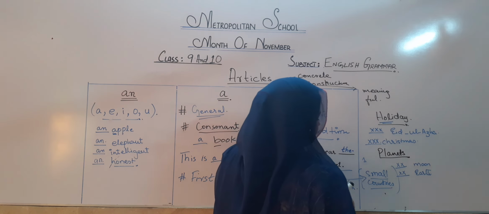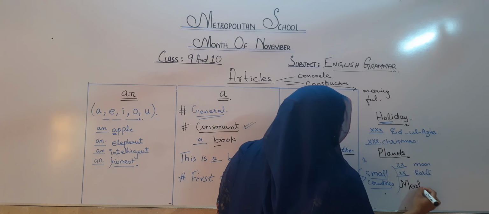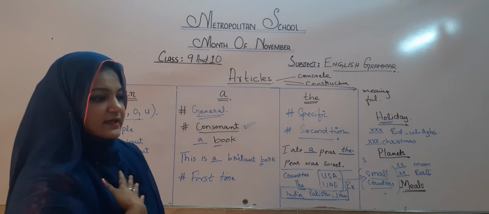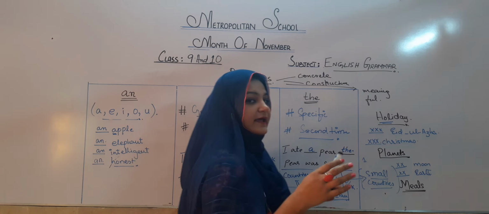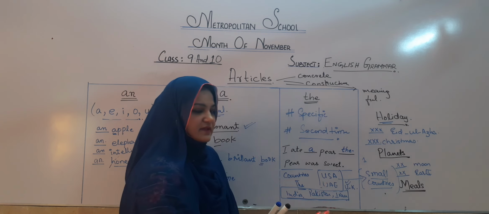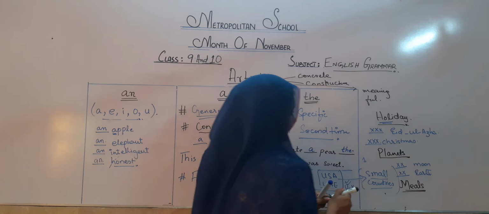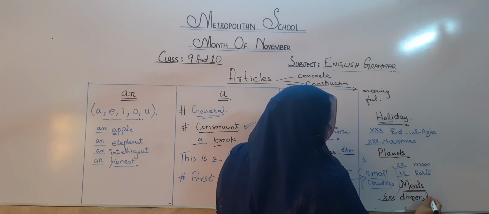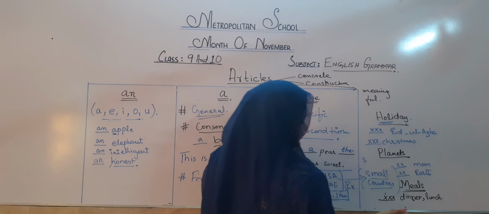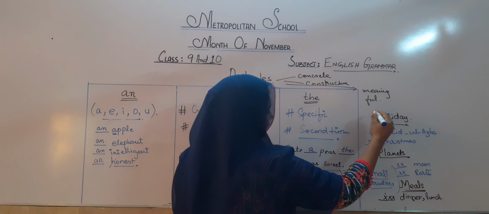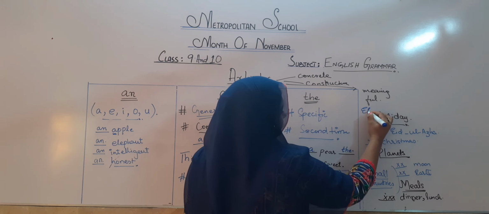Now come to meals. Meals, for example, dinner, lunch. I have taken dinner. I will not say I have taken the dinner or I have taken a dinner. I will just say I have taken dinner. So we will never use a and the with dinner and lunch. These are the exceptions.